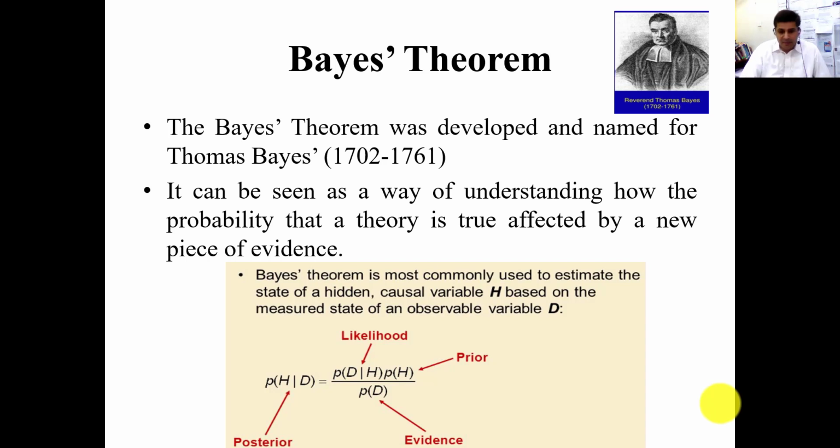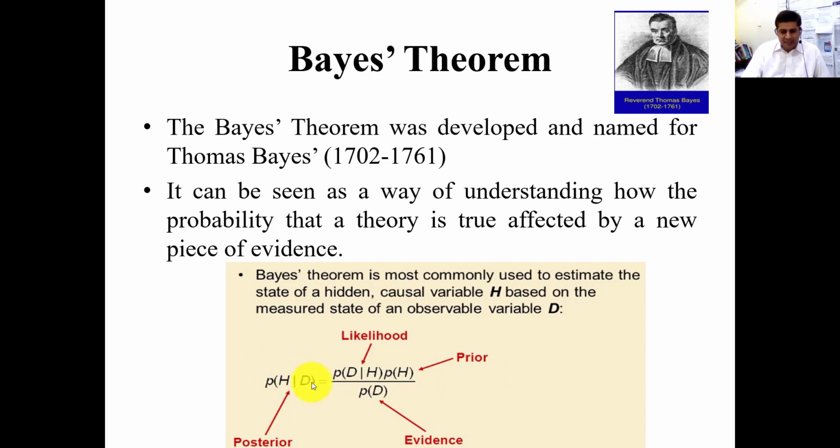Bayes theorem is most commonly used to estimate the state of a hidden causal variable H based on the measured state of an observable variable. If you remember the conditional probability concept, you want to calculate the posterior probability of H given something observed, something already given to you. So how will you write it? Probability of D given H into probability of H, which is called the likelihood, and this is the prior probability, and this is the evidence. Evidence means what is given to you.